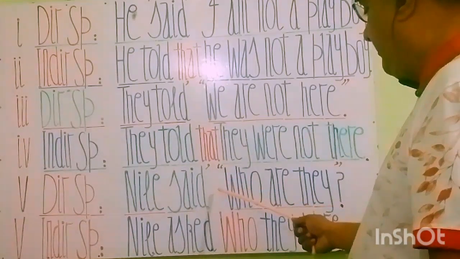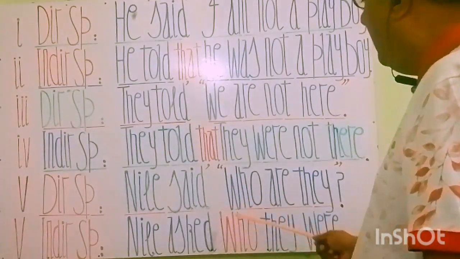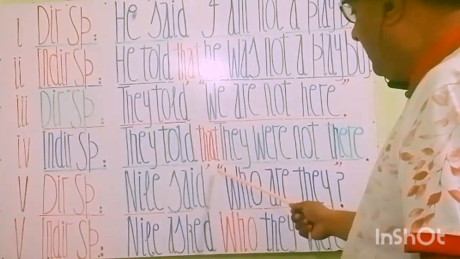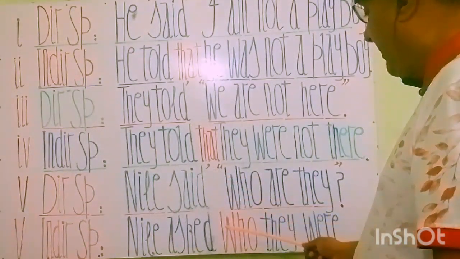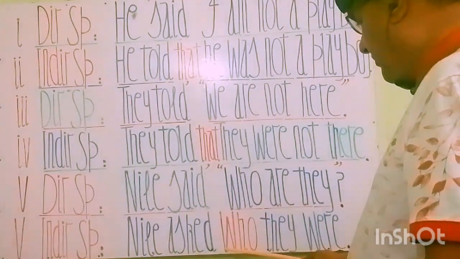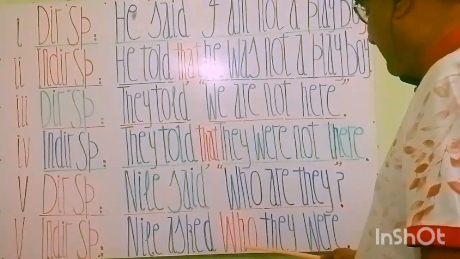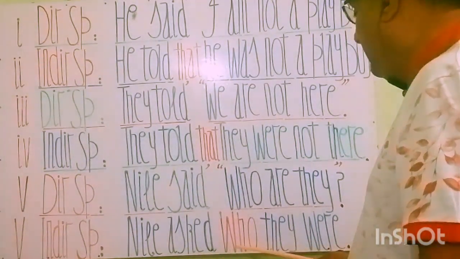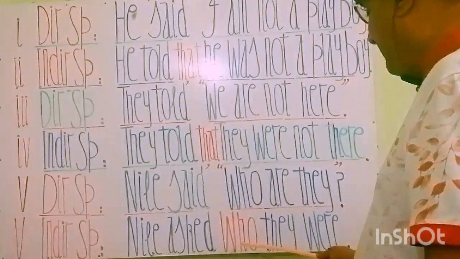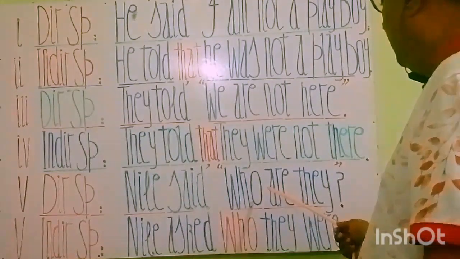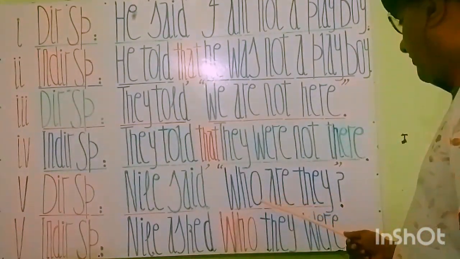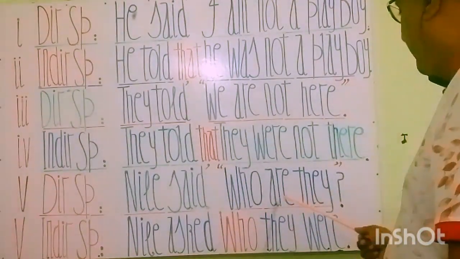In questionary statements with the 5 W's and H, the rules say that when we go to the commas, we remove the commas and we write the words with W or H as they are. So we will write who as it is here. So Nile asked who? Now the remaining questionary sentence will change to the positive.